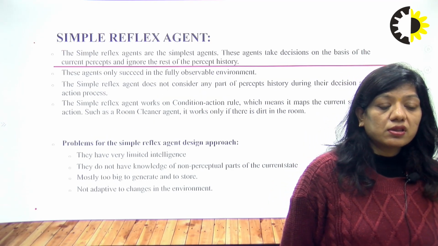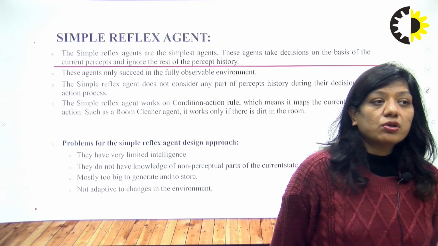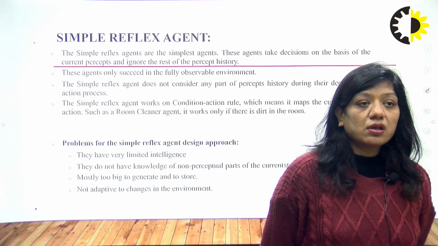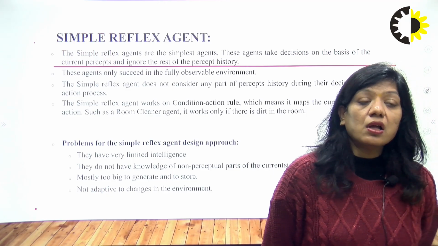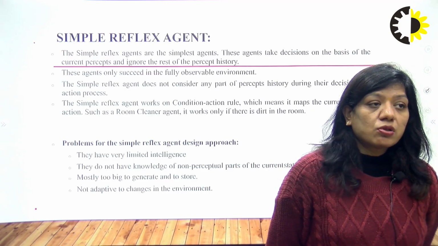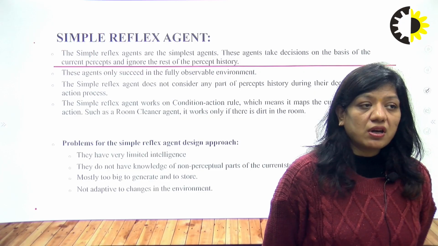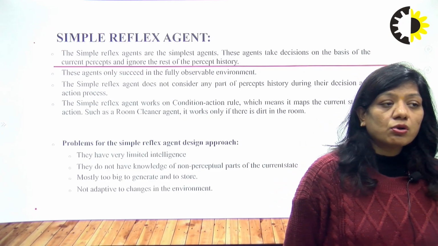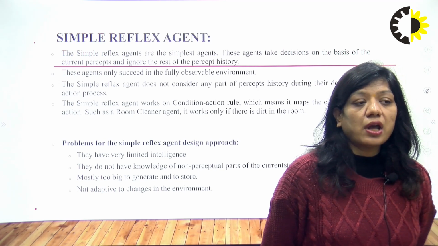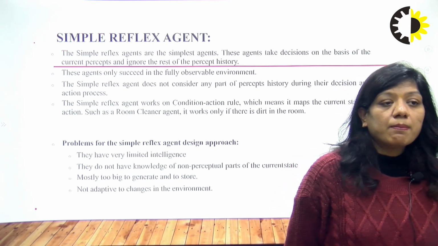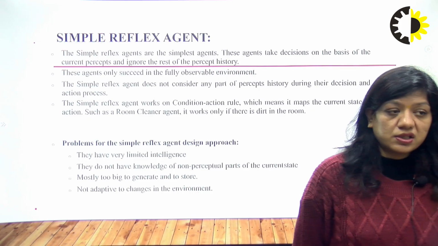Now what is the simple reflex agent? So the simple reflex agents are the simple agents. These agents take decisions on the basis of the current percept and ignore the rest of the percept history. So these are basically for a fully observable environment. The problem with the simple reflex agent is they have limited intelligence, and they don't have knowledge of the non-perceptual part of the current state.